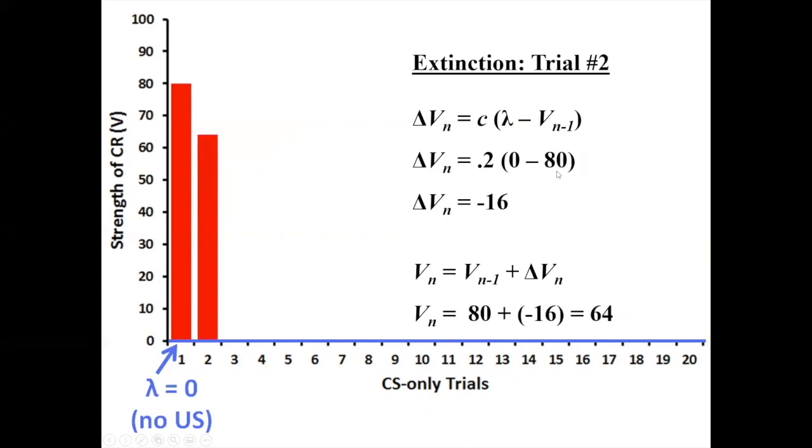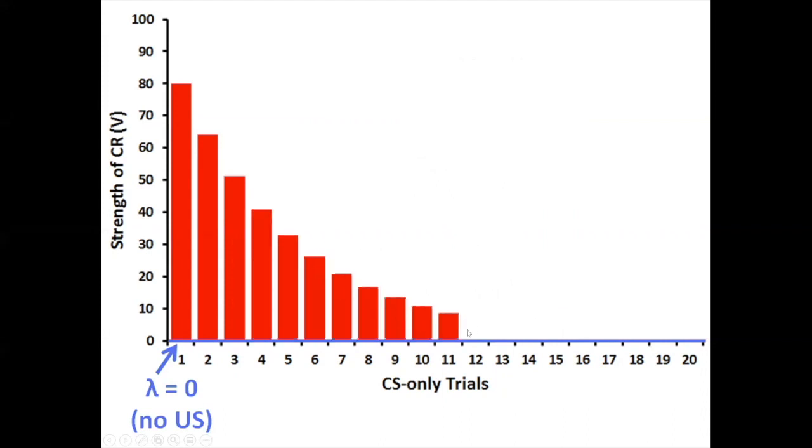Then, on the second extinction trial, the absence of the food again surprises the animal, but not as much. So this time, there's still a difference between the expected US and the actual US, but there isn't as much of a difference. So the absence of the US is less surprising now, so the conditioned response decreases by a smaller amount. And of course, this process would continue throughout all of the extinction trials, and it would produce that typical pattern that we see in extinction curves, with big decreases in the CR occurring early, followed by progressively smaller ones.